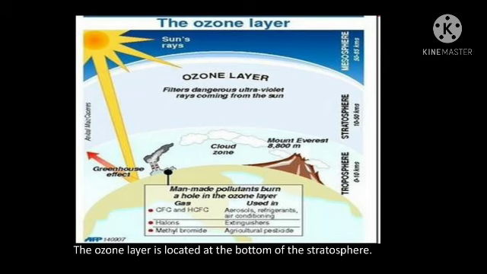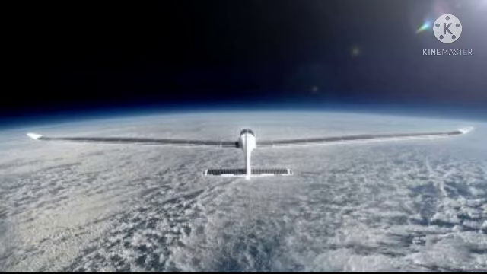Next we have the stratosphere, which is less dense and has less water vapor, so you can find fewer clouds here. Okay, and you have one important layer called the ozone layer, which is very important, which will block the ultraviolet rays, which are very harmful rays coming from the sunlight. It will block those rays from reaching the surface of the earth. That is why most of the jet planes fly through this stratosphere, as there are no clouds in this layer.